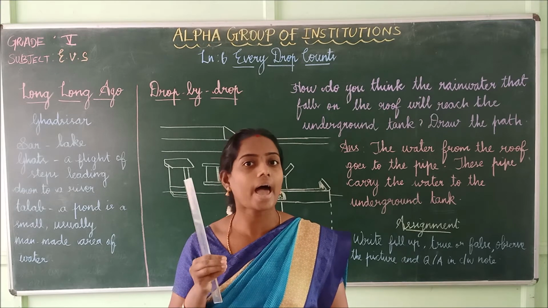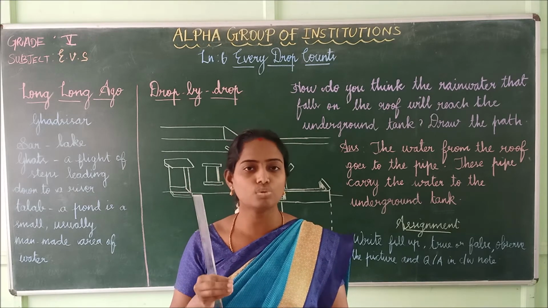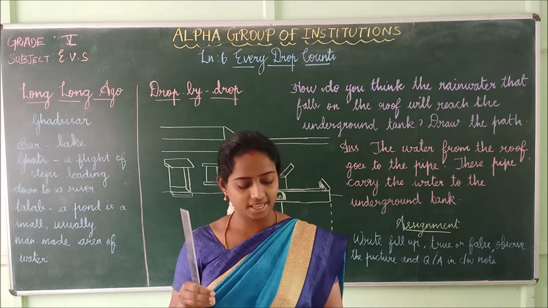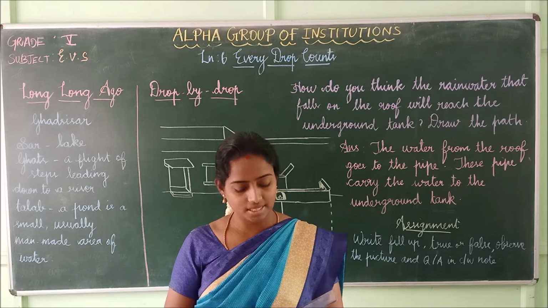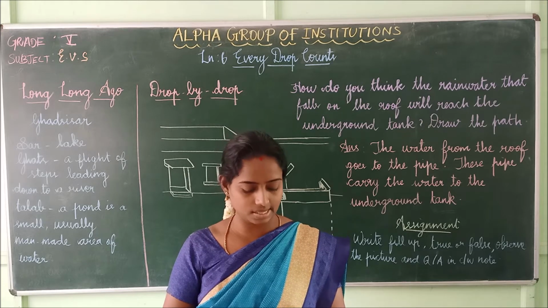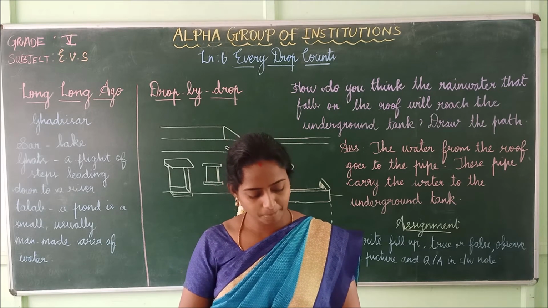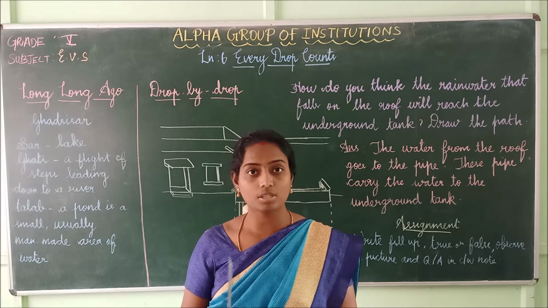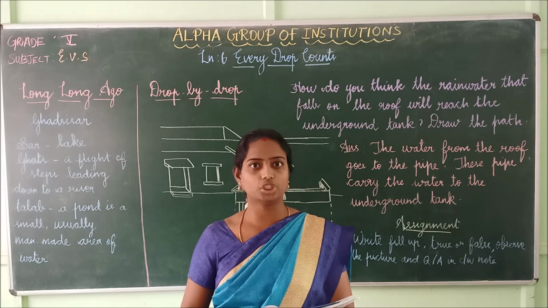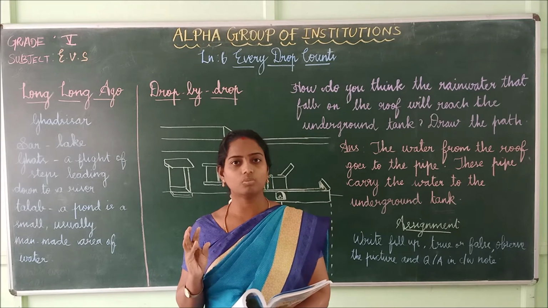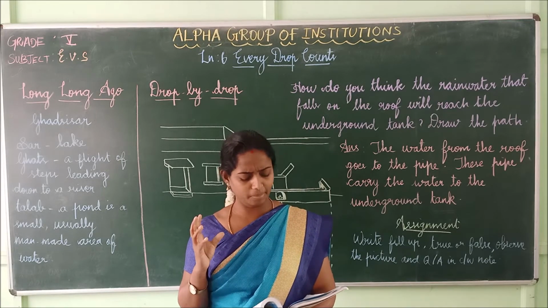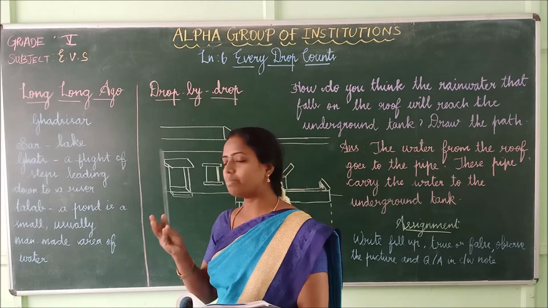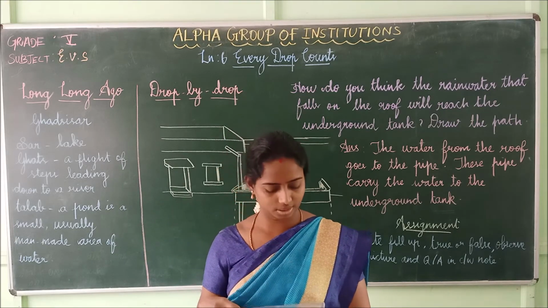Okay, who noted it? Al-Biruni. He was a traveler. He used to travel from one place to another place. He came from Uzbekistan. The people here are very skilled at making ponds. What he observed and noticed, children, is that the people here were very much skilled in making ponds. Okay, what is meant by a pond, children? It is usually a man-made area of water.